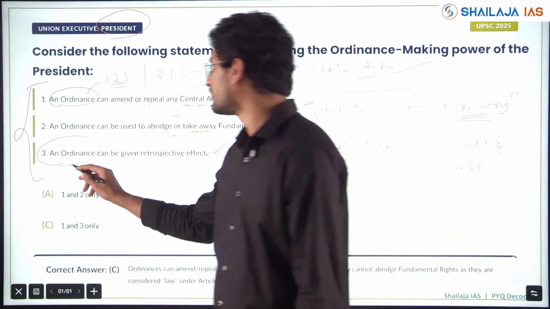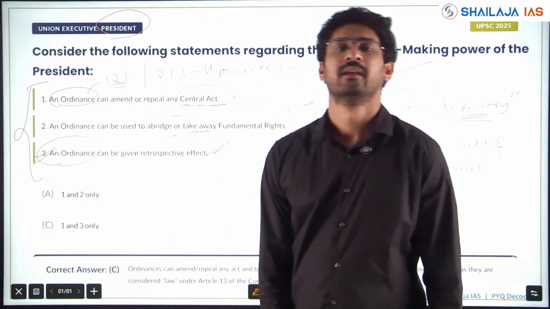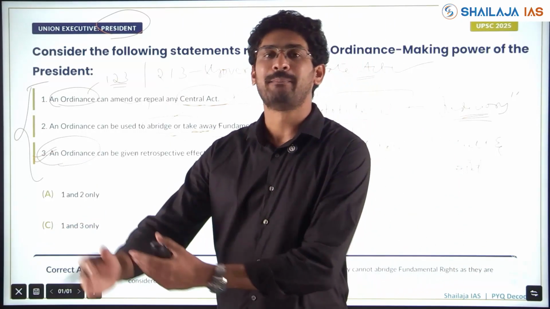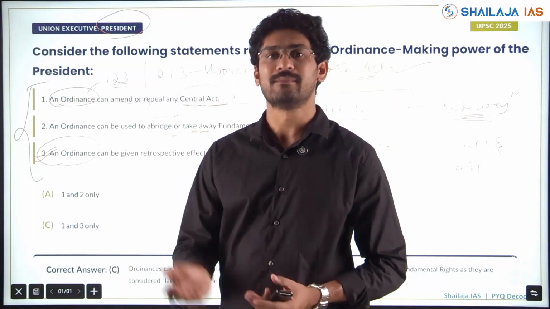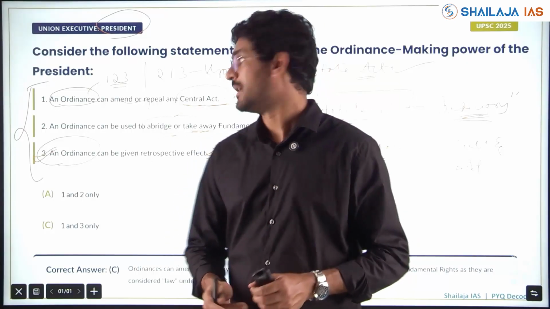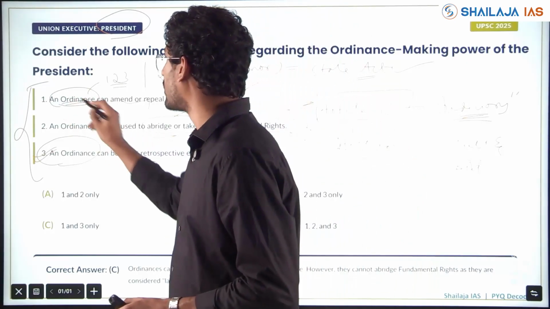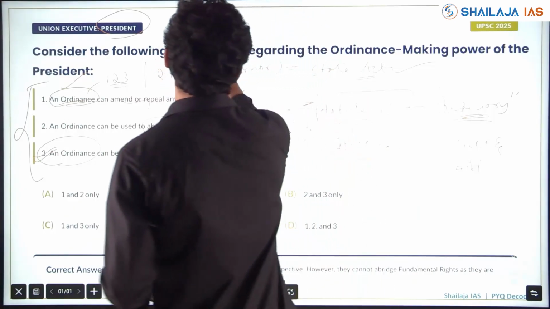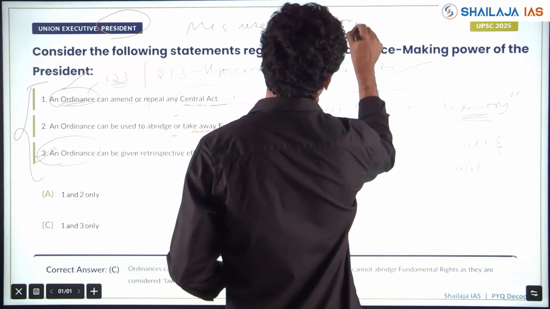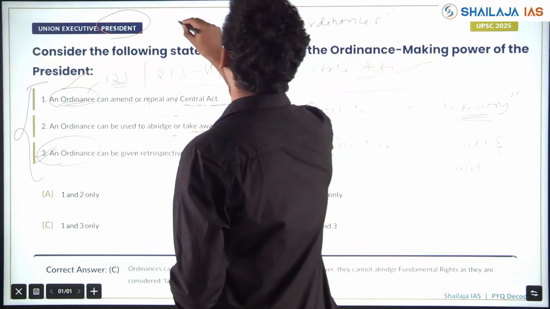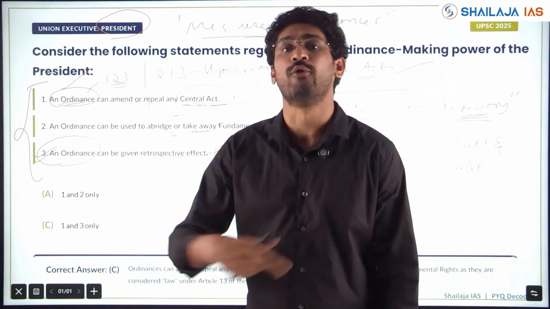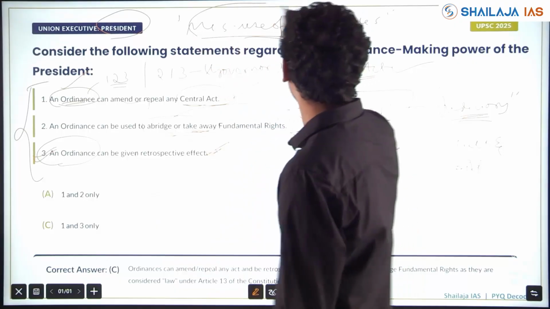This is where the ordinance was in the news. Is an ordinance a way to bypass the legislative assembly or the parliament where legislation is passed and the bill becomes an act? No. And mention which are the Supreme Court directives to ensure that an ordinance is not misused. Misuse of ordinance, mainly by the states, with some states where ordinances have been going on for 4 to 5 years. So this is also one of the important themes.